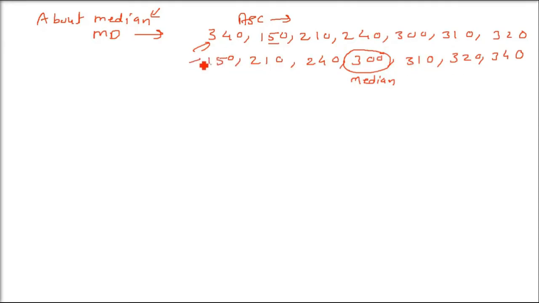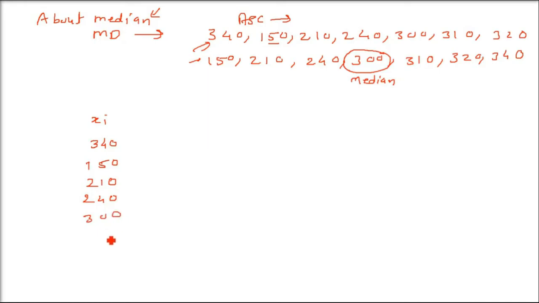And how to find out the mean? Just add all of these. Don't worry about ascending and descending. Just add all of these and divide by 7, because these are 7 numbers. So this is how mean can also be found out. Median can also be found out. Median is always the middle one in an ascending order of values. So it's always good to make the table. What is xi? These are the observations. So 340, 150... I'm writing all the observations in this, because these are x1 till x7, 7 terms.